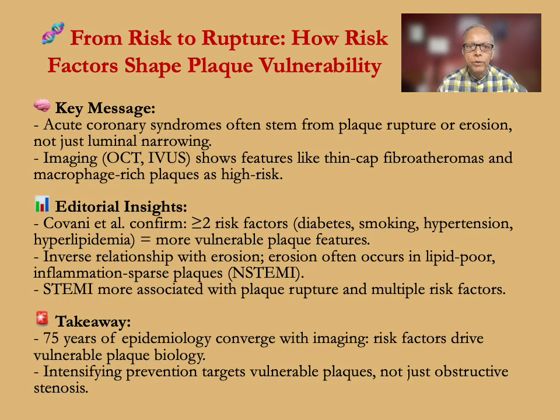The accompanying editorial's key message was that ACS often stems from plaque rupture or erosion, not just luminal narrowing. Imaging, including optical coherence tomography and IVUS, shows features like thin-cap fibroatheromas and macrophage-rich plaque as high risk. In the editorial insights, this study confirms that 2 or more risk factors, that is diabetes, smoking, hypertension, and dyslipidemia, were equivalent to more vulnerable plaque features. There was an inverse relationship with erosion.